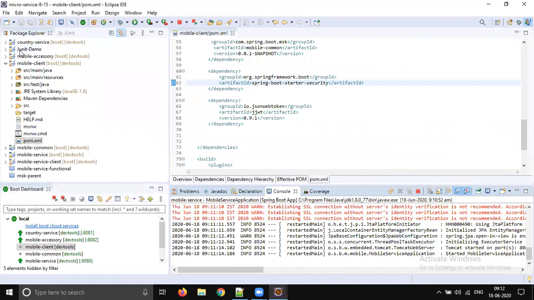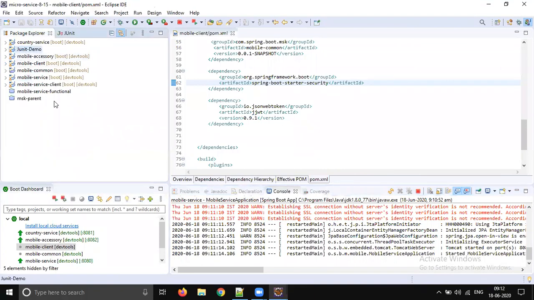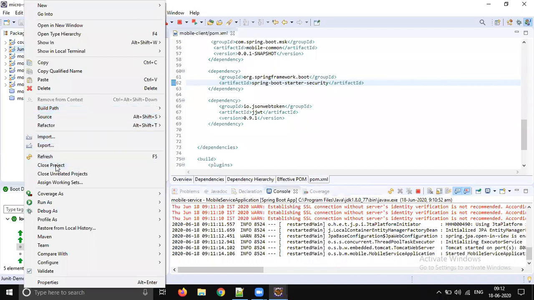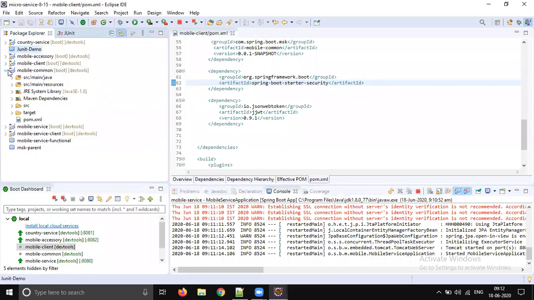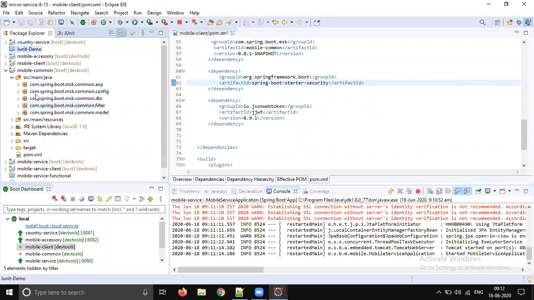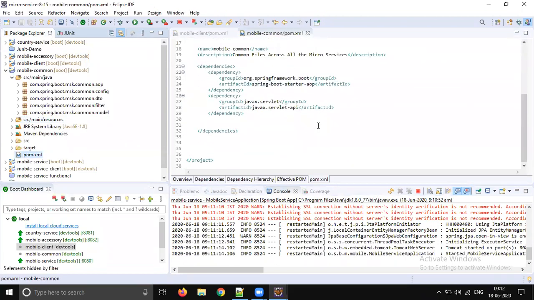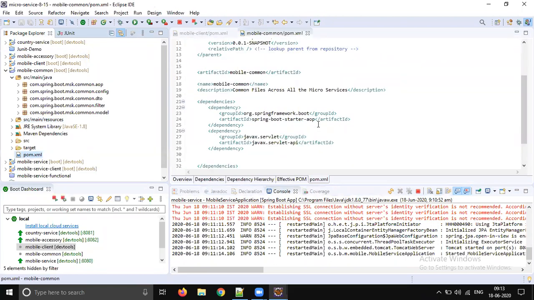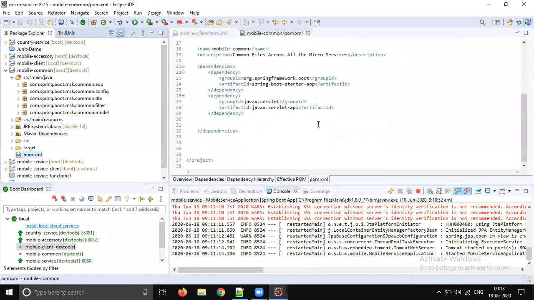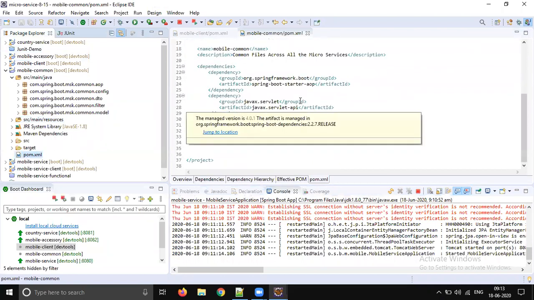In the common, I think I created the demo here. So let's close that. In the mobile common, we have this class. In mobile API common we added, the Servlet API is there, right?